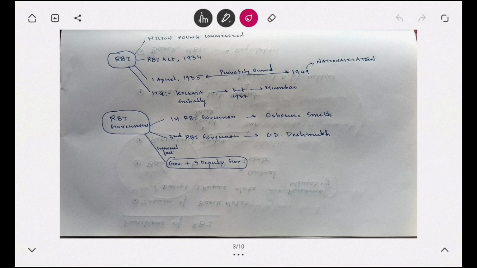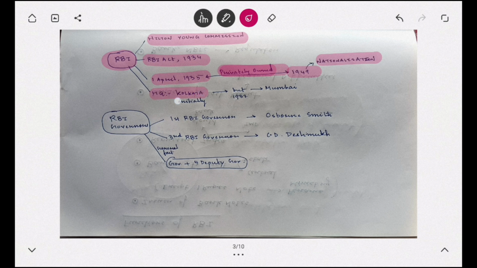Further going on, how did RBI come into being? It came into being through the RBI Act of 1934. How did the RBI Act of 1934 come? It came through the recommendation of the Hilton Young Commission. After the RBI Act 1934 came in, on 1st April 1935 RBI was established. From 1st April 1935 to 1949, RBI was privately owned. After 1949, RBI was nationalized. So nationalization of RBI takes place in 1949, an important fact.